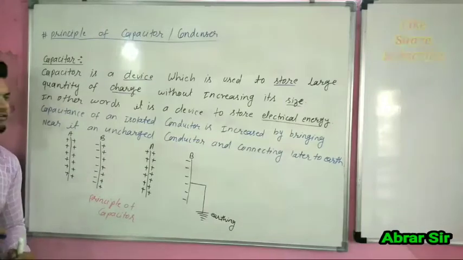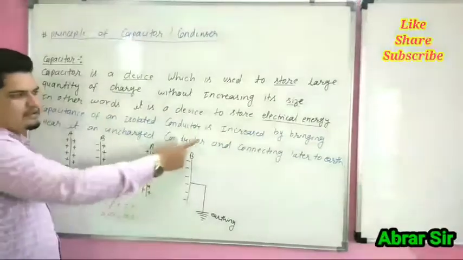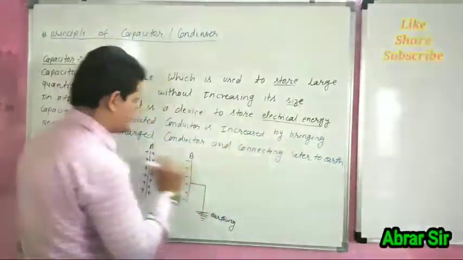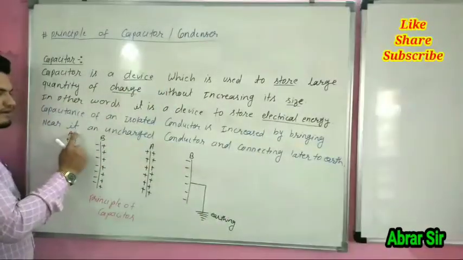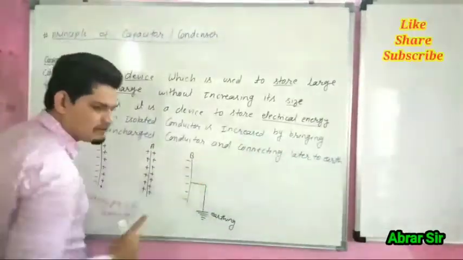So what is the principle of a capacitor? The capacitance of an isolated conductor is increased by bringing near it an uncharged conductor and connecting the latter to earth.